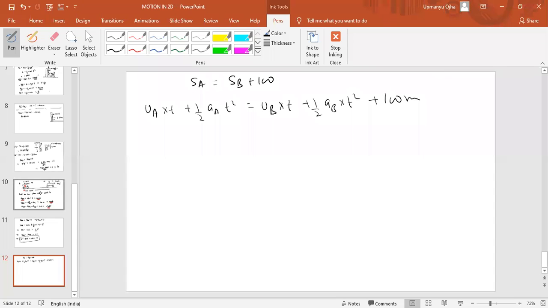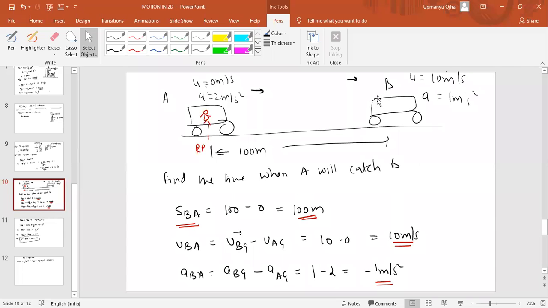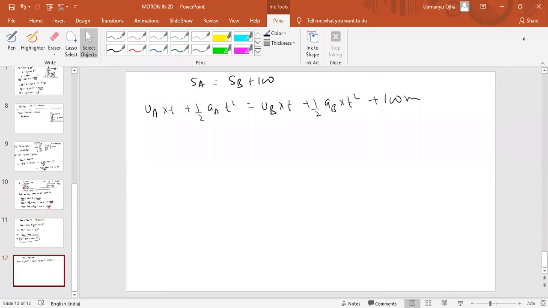A must cover 100 meter plus displacement of B. Then only it can catch B. Correct?